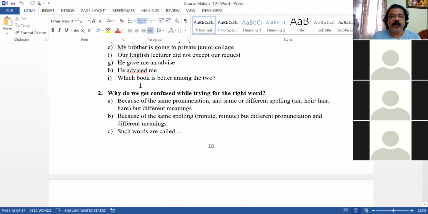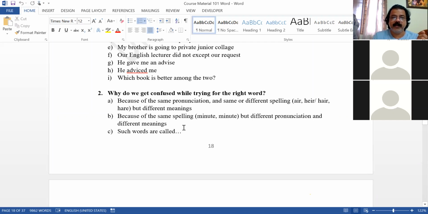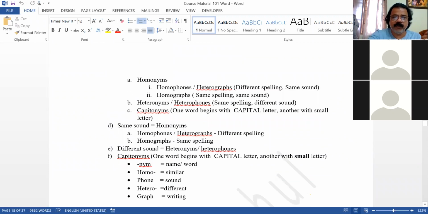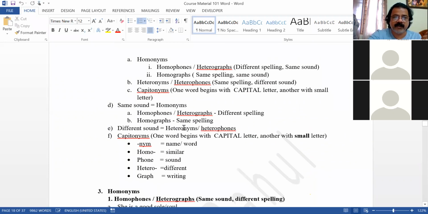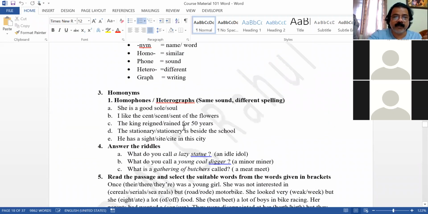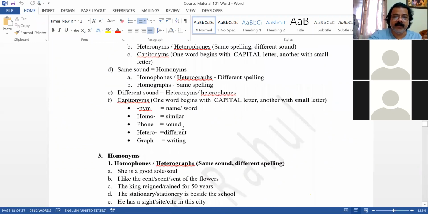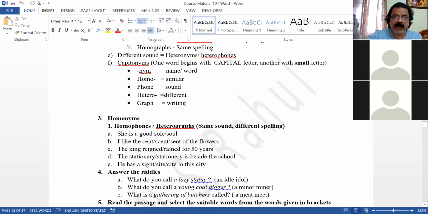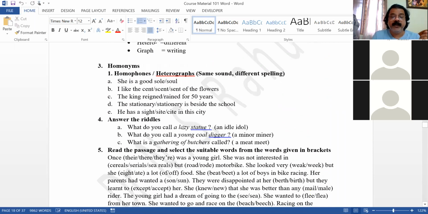Okay. Which book is better among the two? Between, sir, not among. Between, because there are only two. Okay. Why do we get confused? Okay, you can go through the homonyms, heteronyms, capitonyms. You need not remember the titles, homophones, homographs, but you have to remember the words. You can read if you want. If you want, you can remember also. They are important in your life, but not in exam. You need not define homonym, homophone, etc.